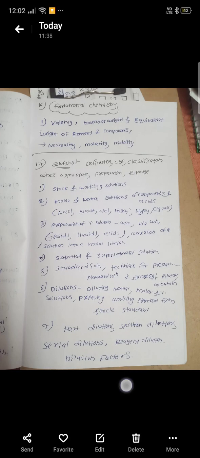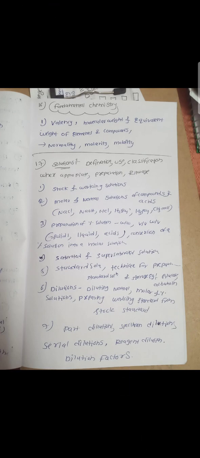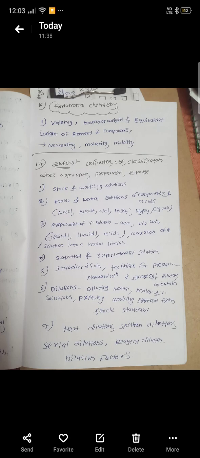The seventh and final subtopic is part dilutions and specimen dilutions, serial dilutions, reagent dilutions and dilution factors.